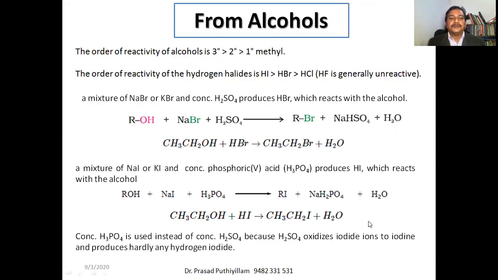So here what we observed is that while preparing HBr, concentrated sulfuric acid is used, whereas for the preparation of HI, in place of concentrated sulfuric acid, phosphoric acid is used. Because HI means H plus and I minus, and that I minus we call the iodide ion. So those iodide ions formed will be converted to iodine if sulfuric acid is there. That means HI will not exist, or we can say it produces hardly any hydrogen halide.